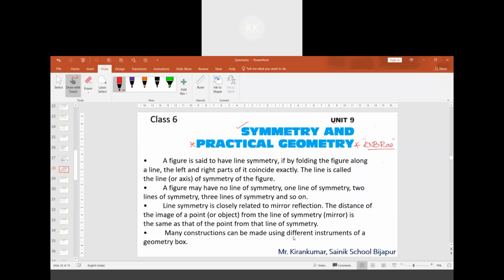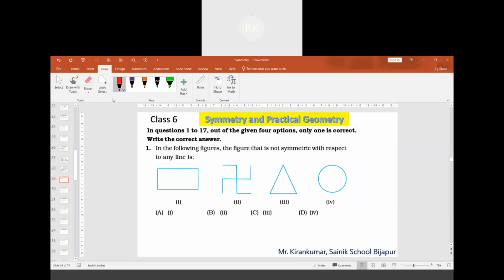Many constructions can be made using different instruments of a geometry box. This is related to practical geometry. We shall straight away look at the questions from these two topics. First, we have MCQ type questions. Question number 1 to question number 17 are MCQ type questions. Let's look at question 1. In the following figures, the figure that is not symmetric with respect to any line is.